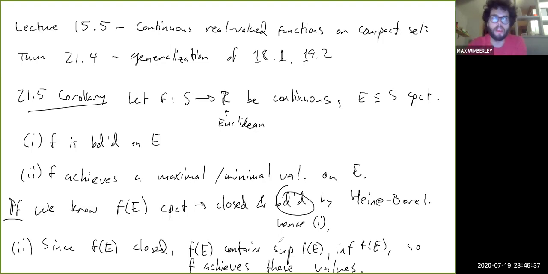In general, if a set contains its own supremum, then the supremum is actually a maximum, and the same thing is true for the minimum. If the set contains the infimum, it is actually the minimum. So this means that the supremum of f of E and the infimum of f of E are the maximum and minimum of f of E, respectively. And of course, the fact that they're in the set means that they are also achieved. So that's the corollary. That's basically it.